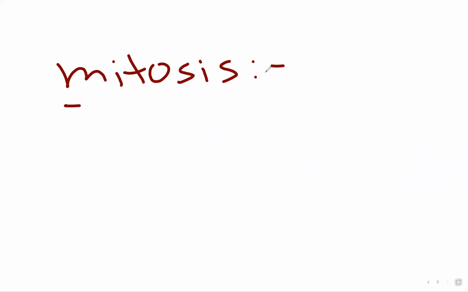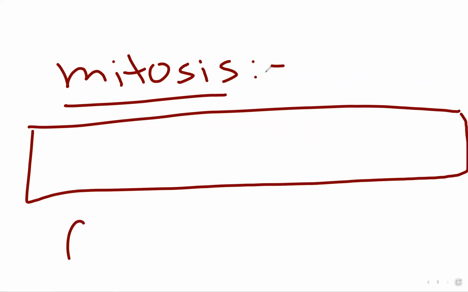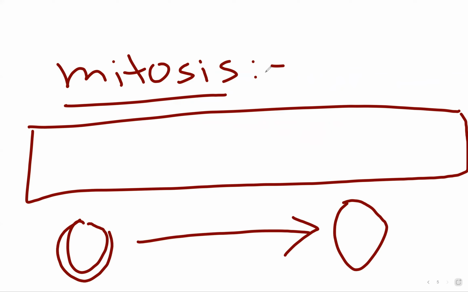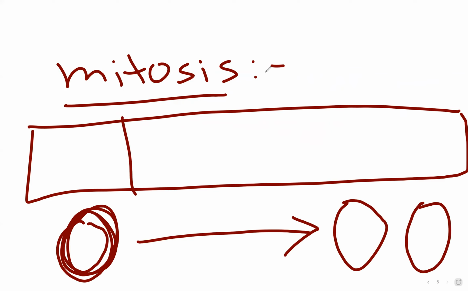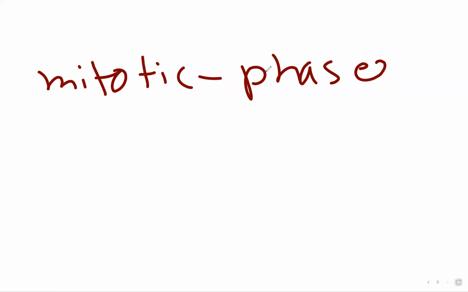Mitosis has phases. If you take a cell and record what's going on inside it, from when the parent cell is getting ready to divide until the daughter cells are formed, you can separate it into phases 1, 2, 3, 4. We will be talking about these phases now.